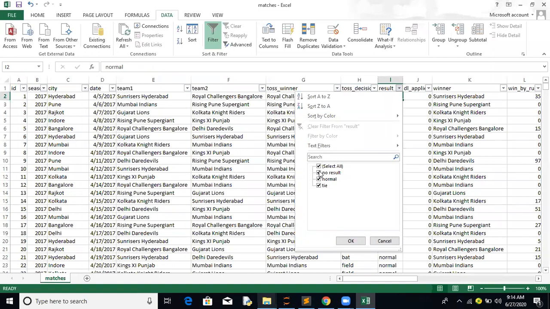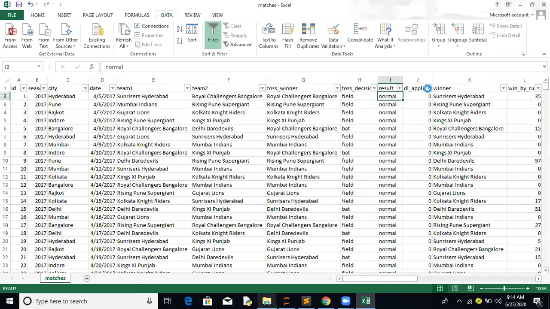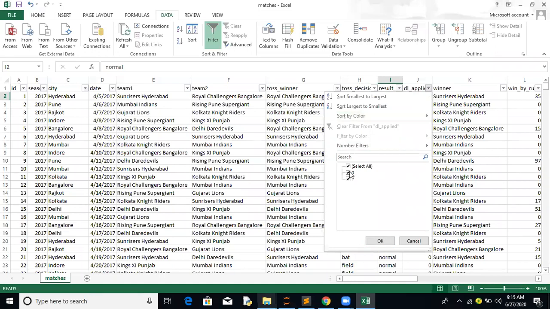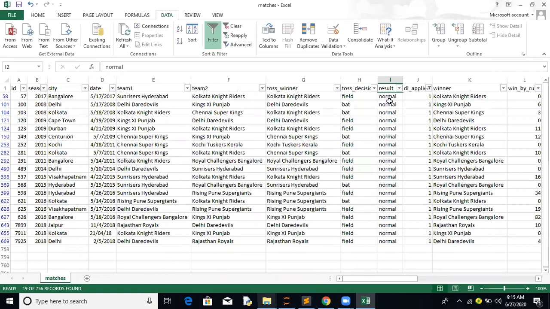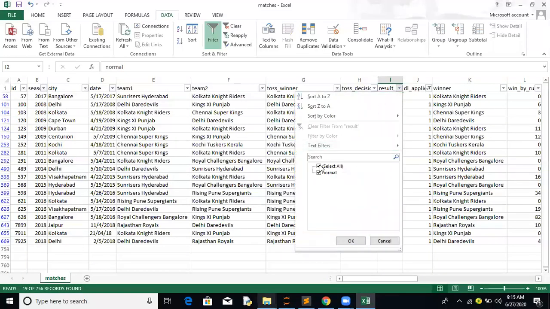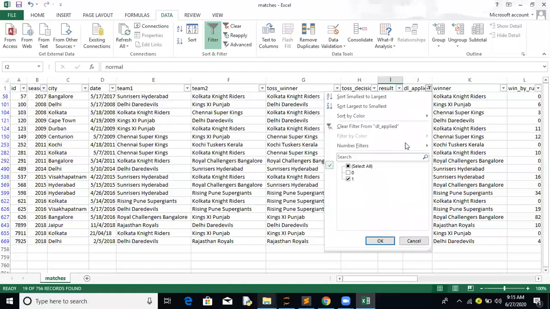No result means maybe all the matches got washed out, or some condition where we have to apply the Duckworth-Lewis rule. So DL applied: for normal matches you won't see it, but in some cases it's available. Basically the team has won on the basis of the Duckworth-Lewis rule, maybe because some rain or delay happened. So that's the Duckworth-Lewis rule.